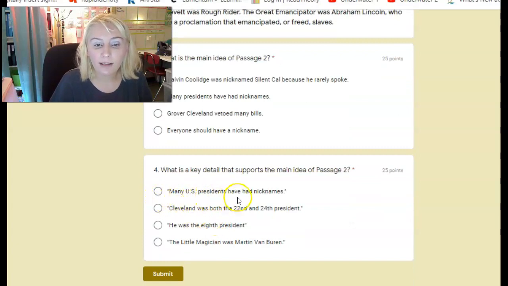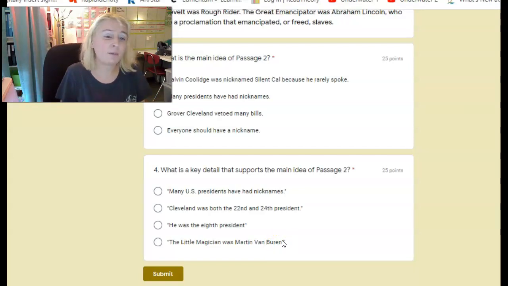Many U.S. presidents have had nicknames. Cleveland was both the 22nd and 24th president. He was the 8th president, or the little magician was Martin Van Buren. Now remember, if one of these options is just restating the main idea, then we don't want to pick that. We want to pick the best supporting detail, something that proves it, holds it up, gets it across to us.